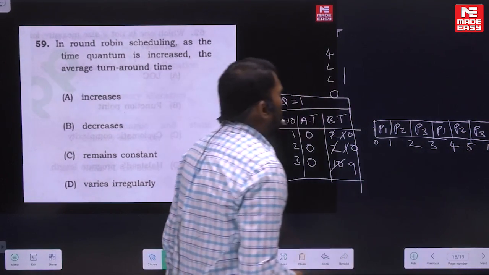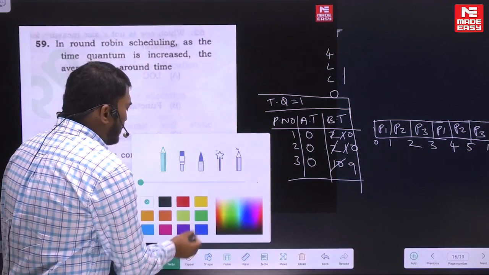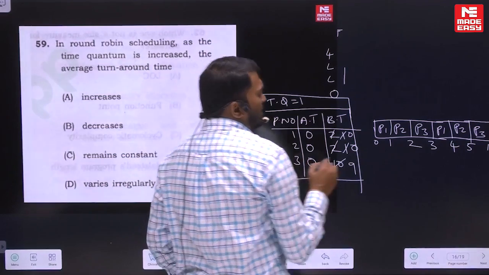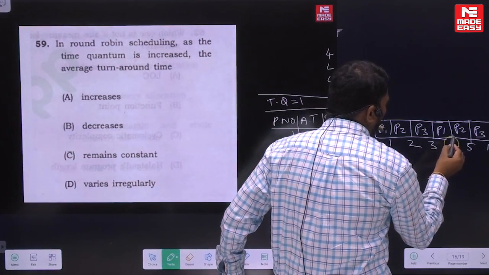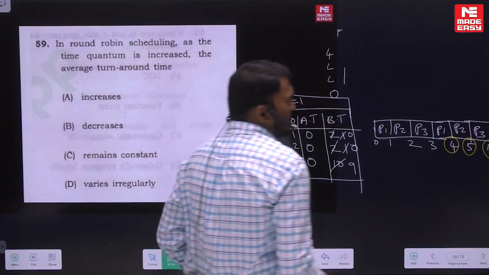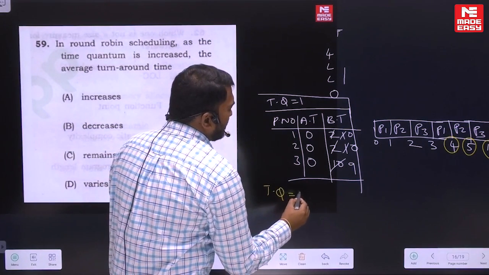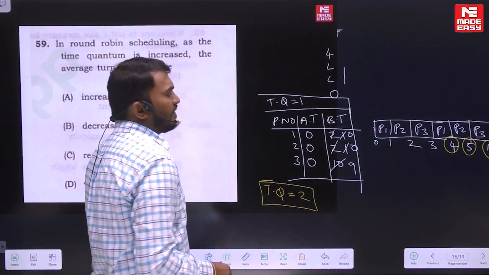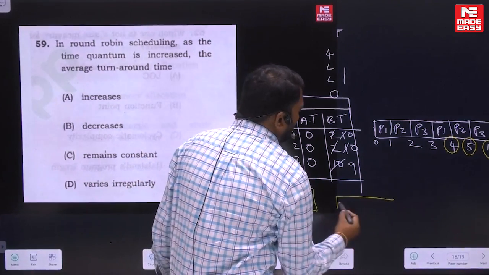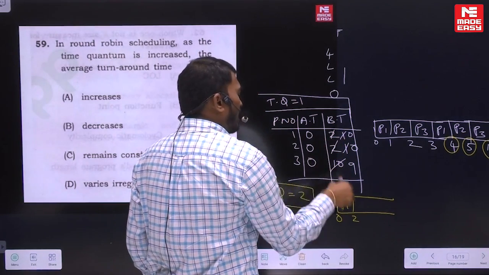Now observe carefully the behavior here. With time quantum 1, P1 completion time is 4, P2 completion time is 5, and P3 completion time is 14. Now if I change the same example and take time quantum as 2, you will see a complete difference. If I take time quantum as 2, what is going to happen? Tell me. P1 will complete at time 2, because the time quantum is 2.